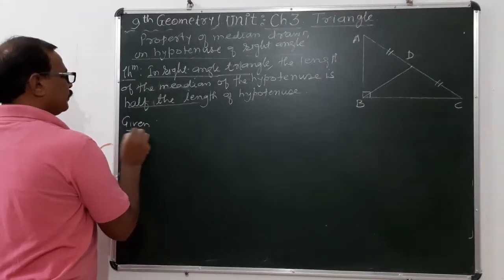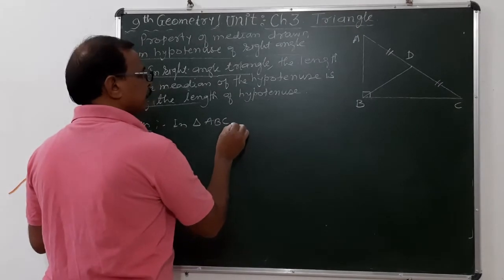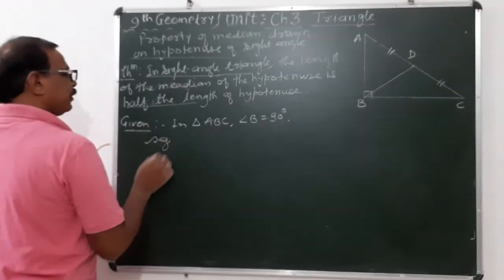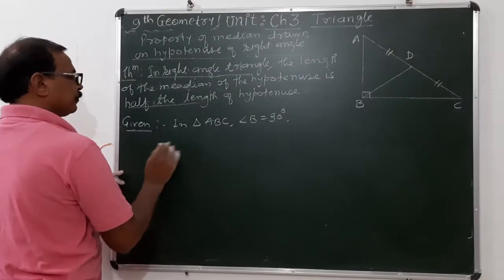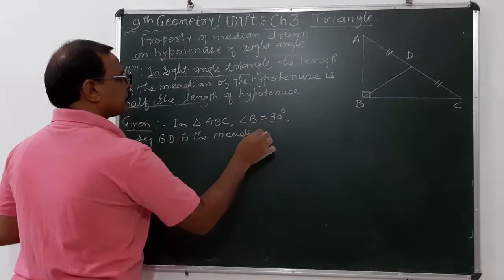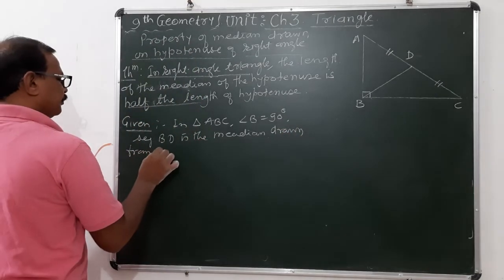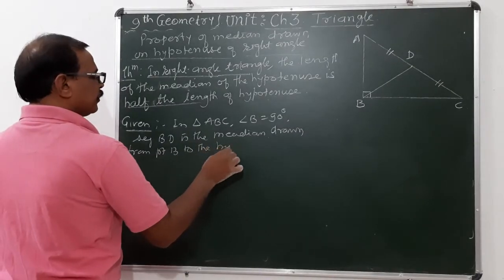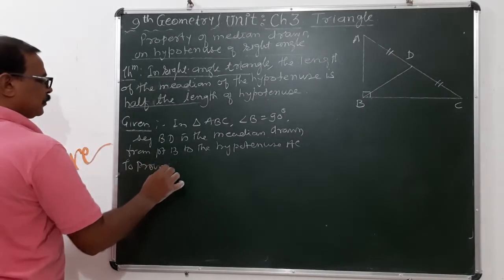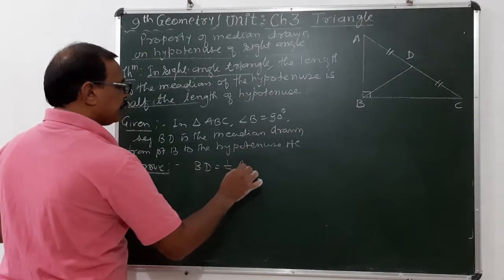Given: in triangle ABC, angle B is 90 degrees, segment BD is the median drawn from point B to the hypotenuse AC. To prove: BD is equal to half of AC.